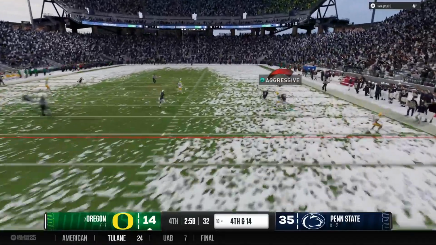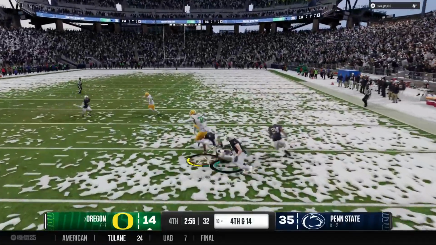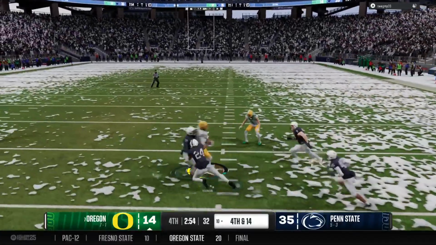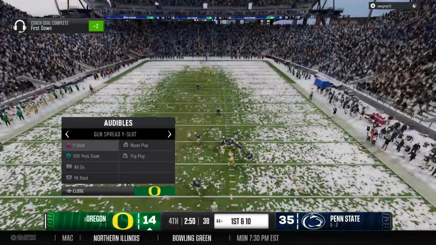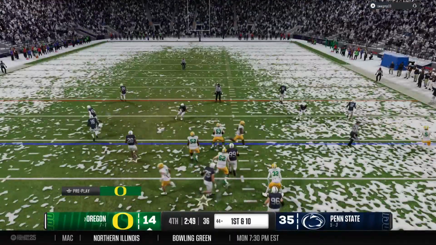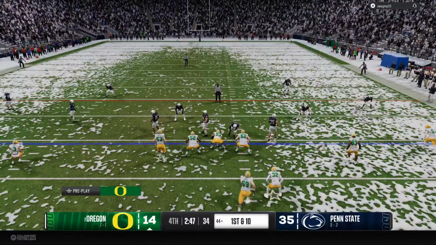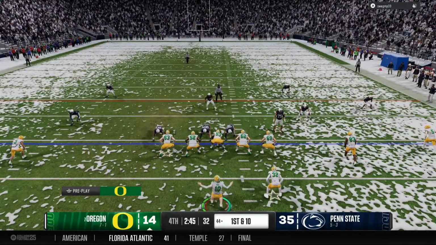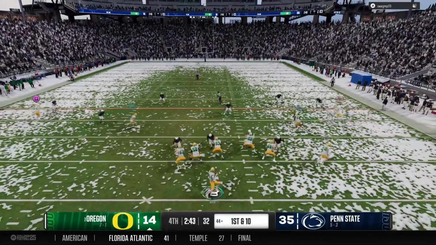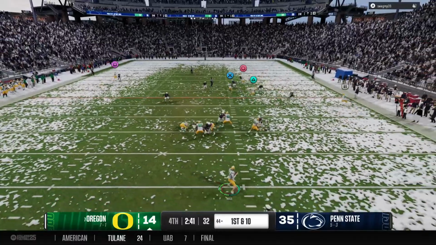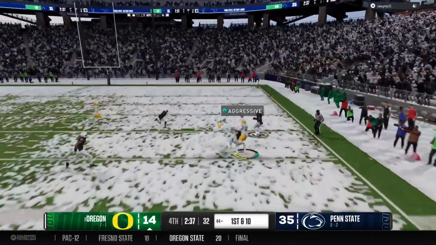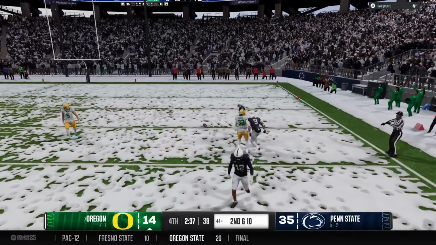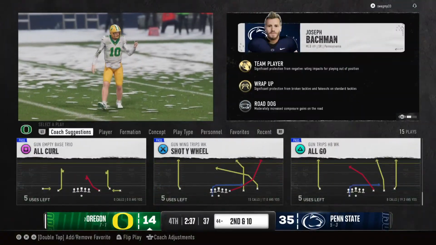Going over the top. Makes the grab on the right. Bounding over the top. Well, they just drained all of the suspense out of the fourth down conversion, moving the chains easily. And the Ducks in the hurry up. Well, there's the advantage of having versatility at the running back position. On fourth down, everybody in the stadium is expecting you to throw. He wants to take the top off. And the DB forcing the incomplete pass with the deflection.